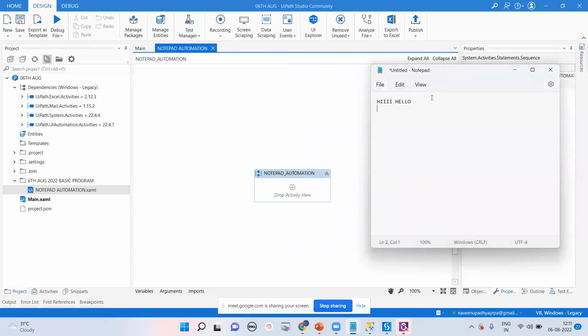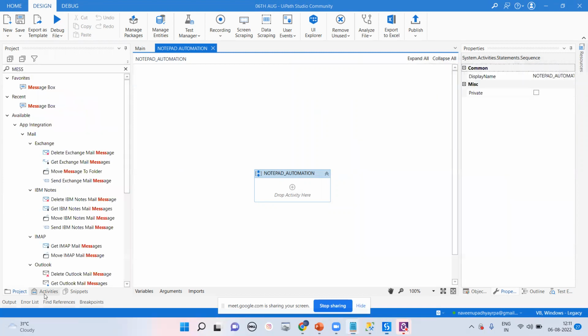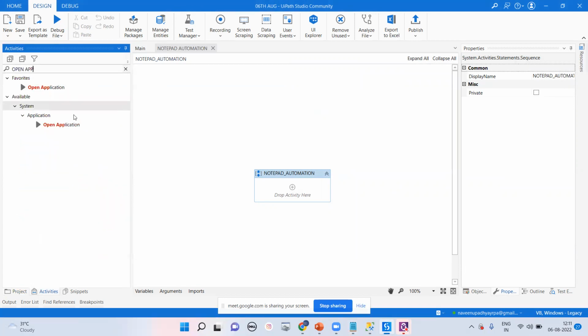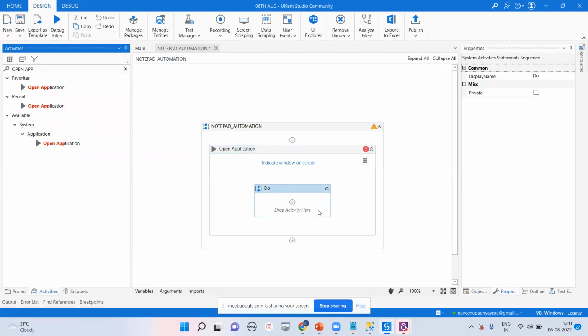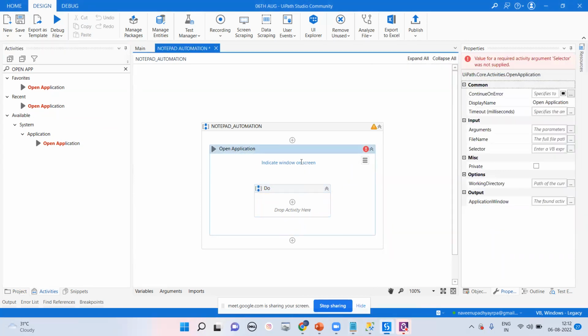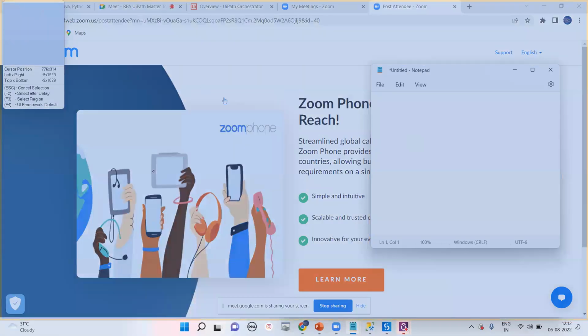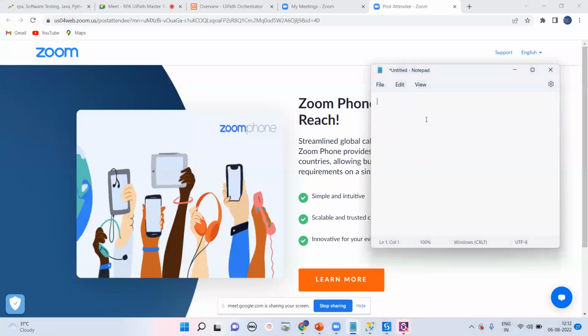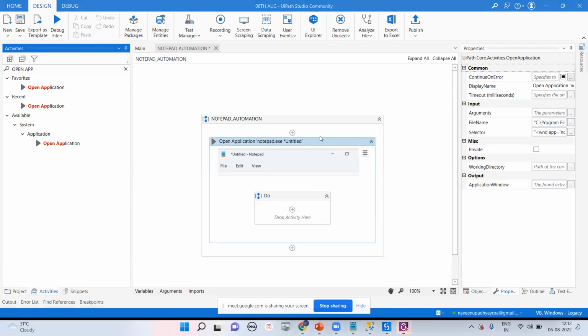So first we have to launch this particular Notepad. For launching this Notepad, we have an activity called Open Application. Open Application is the particular activity to launch this type of Notepad. Definitely, indicate a window on screen. We are going to spy, which means we are going to attach my particular screen, that is the Notepad. We're not going to attach the whole screen, only this particular Notepad. Okay, it's done. It's already attached.